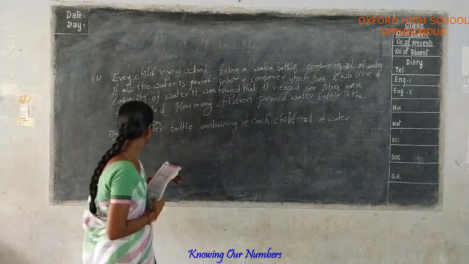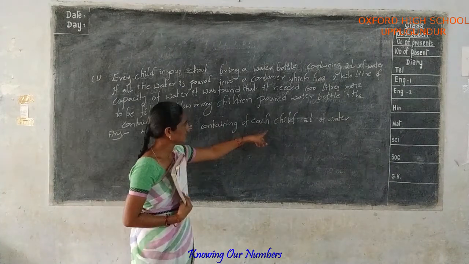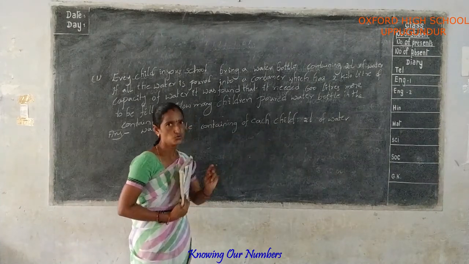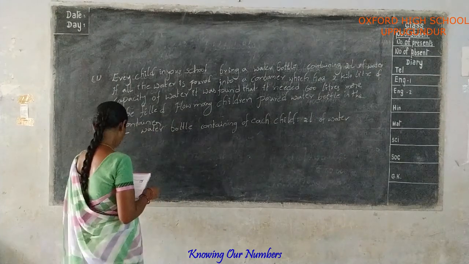Water bottle containing each child is equal to how many liters? 2 liters. Next.